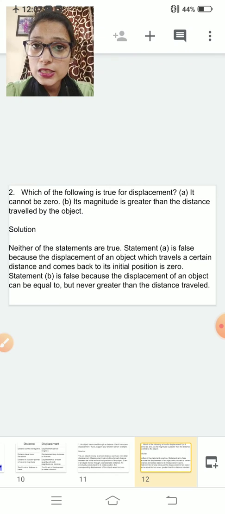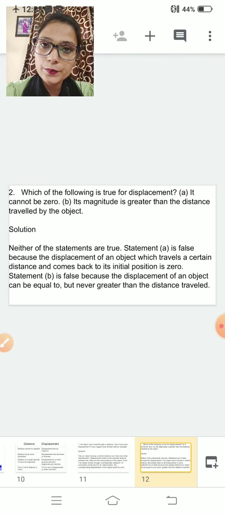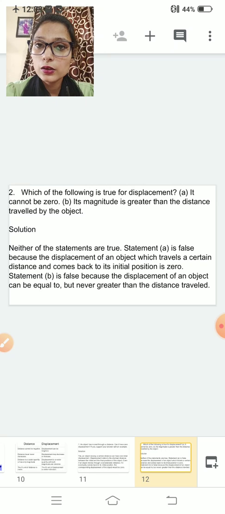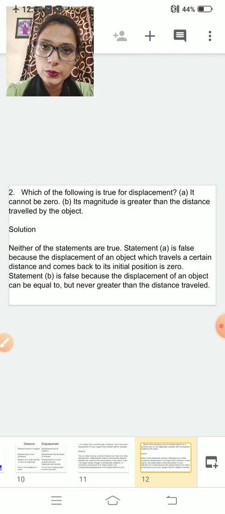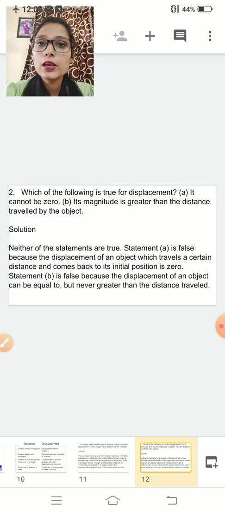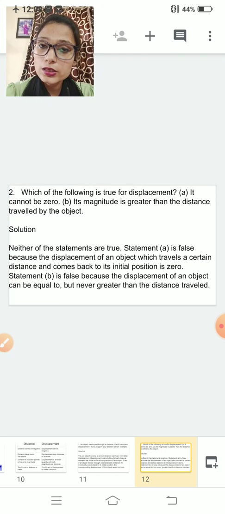Displacement is the shortest distance between the initial and the final position. SI unit is meter, and it is a vector quantity. Why is it a vector quantity? In this we are considering both direction as well as magnitude. With this, the distance and displacement topic is over. I think it is clear to you.